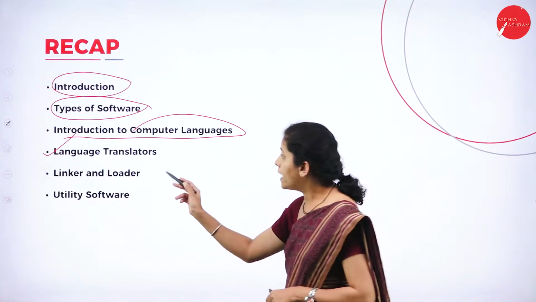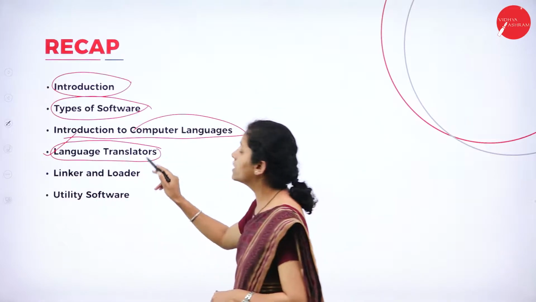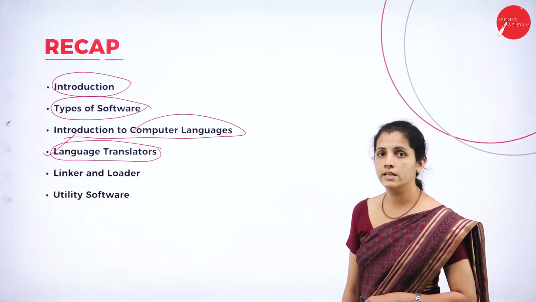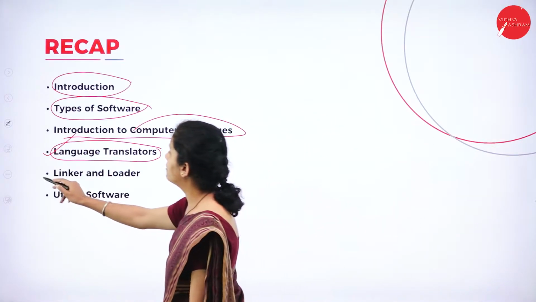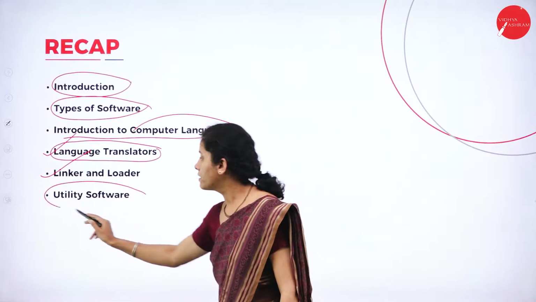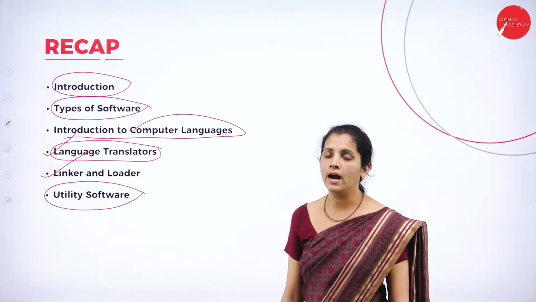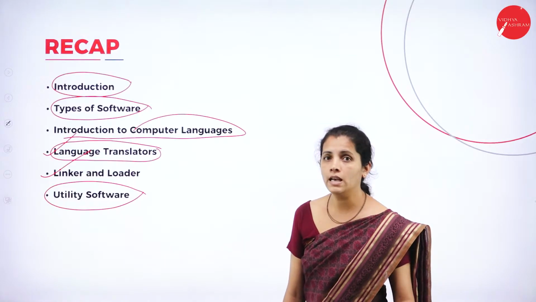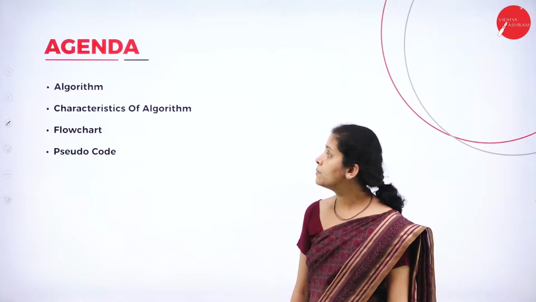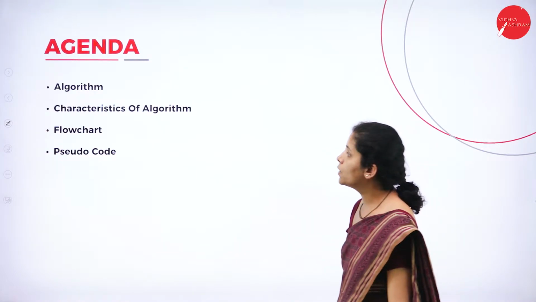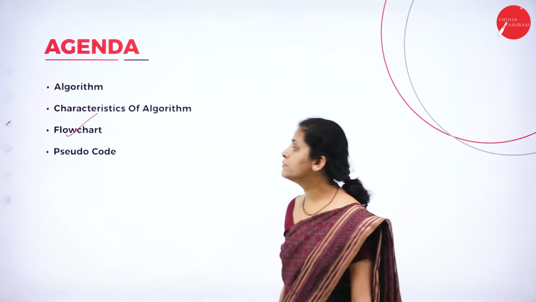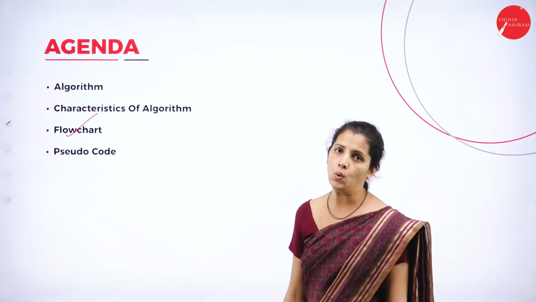What are the different kinds of language translators we have here? That is assembler, compiler as well as interpreter. Along with that, I covered linker as well as loader, and utility software. These are the topics I covered in my last session of this unit. But dear student, in today's session, I'm going to deal with algorithm, along with characteristics of algorithm, flowchart as well as pseudocode.